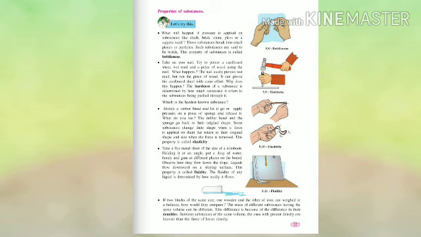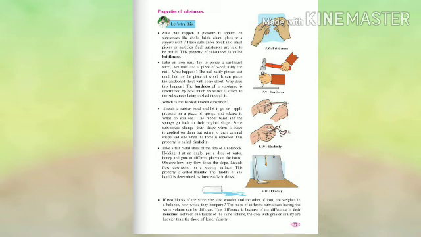Try to pierce a cardboard sheet, wet mud and a piece of wood using the nail. What happens? The nail easily pierces wet mud but not the piece of wood. It can pierce the cardboard sheet with some effort. Why does this happen? The hardness of a substance is determined by how much resistance it offers to other substances being pushed through it. The diamond is the hardest known substance.